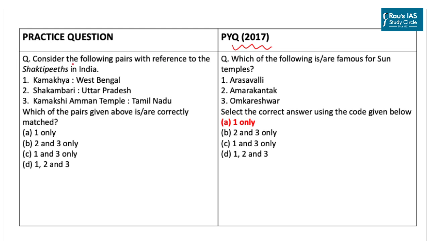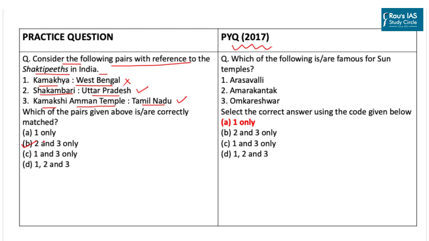The practice question says, consider the following pairs with reference to Shakti Peethas in India. The first is Kamakhya matched with West Bengal. Now this pair is wrong, as Kamakhya is located in the state of Assam. The second pair is Shakambari of Uttar Pradesh, which is correct. And the third pair is Kamakshi Amman Temple of Tamil Nadu, which again is correct, and the correct code for the given question will be option B, that is statements 2 and 3 are correct only.